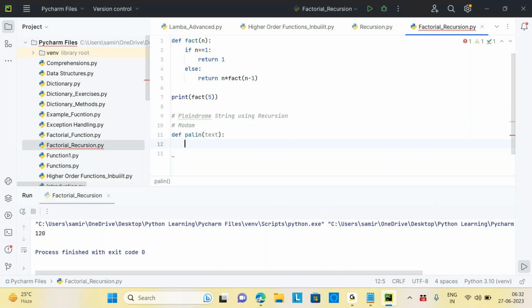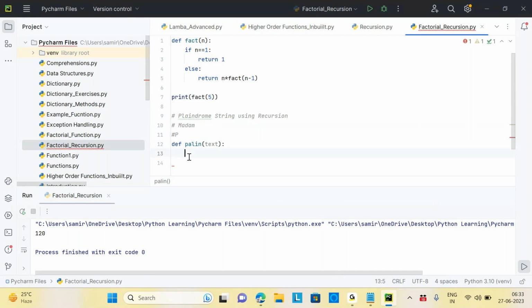So here, in the first condition, what do I need to check? Suppose I am giving a single digit, say P. I'm not giving multiple characters. P is also a string, right? Single character or multiple characters. If the length of the string is 1, then it's a palindrome, because if it's a single character, whether you read it from the front or reverse, it's a palindrome. So we need to check that first.